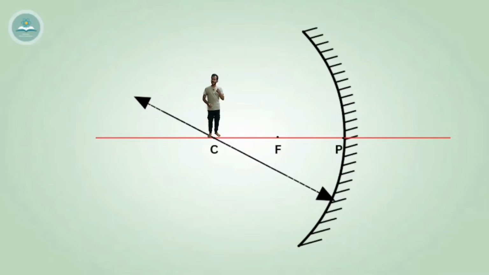Even in plane mirror, we have studied that as per the laws of reflection of light, any light passing through the normal will come back through the normal. So now, whenever a ray of light passes through the center of curvature like this, it will hit and come back through the center of curvature. So any ray of light which is going through the center of curvature will come back through the same path.